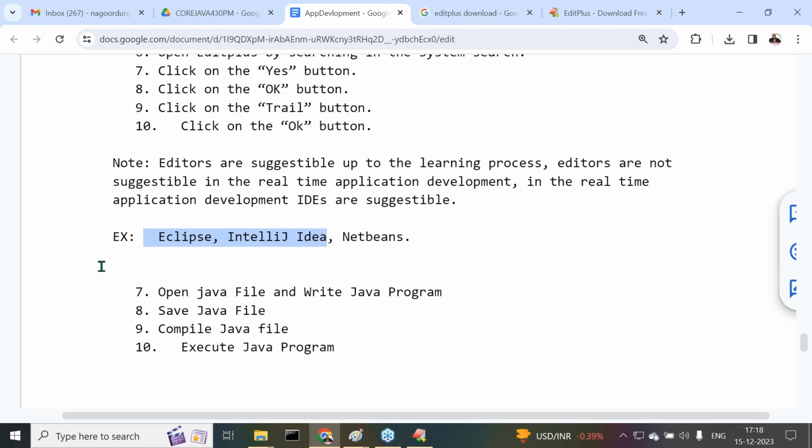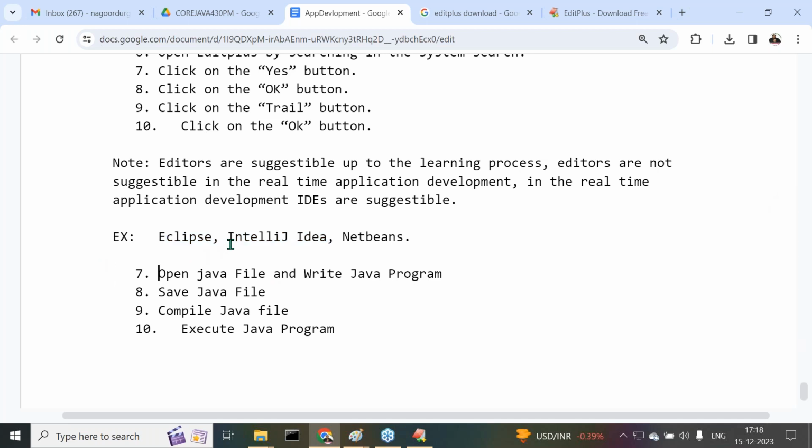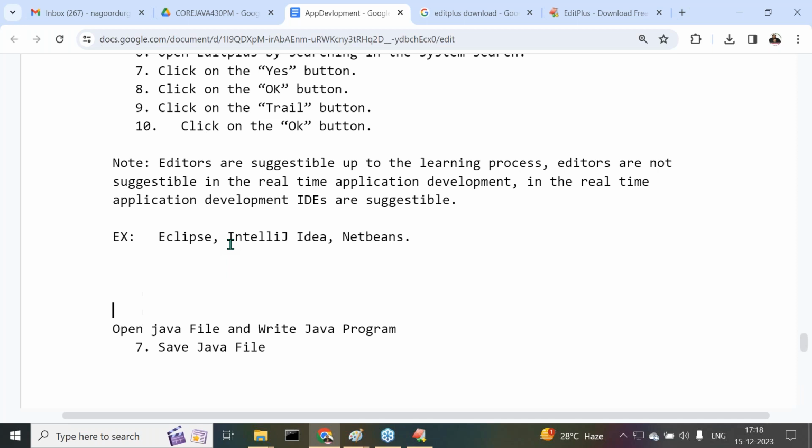Leave this one. Next one is what? After completion of this, observe carefully. The next one is open Java file and write Java program. Or else, one more point I'm telling you. EditPlus we have seen how to install. That part we have seen.